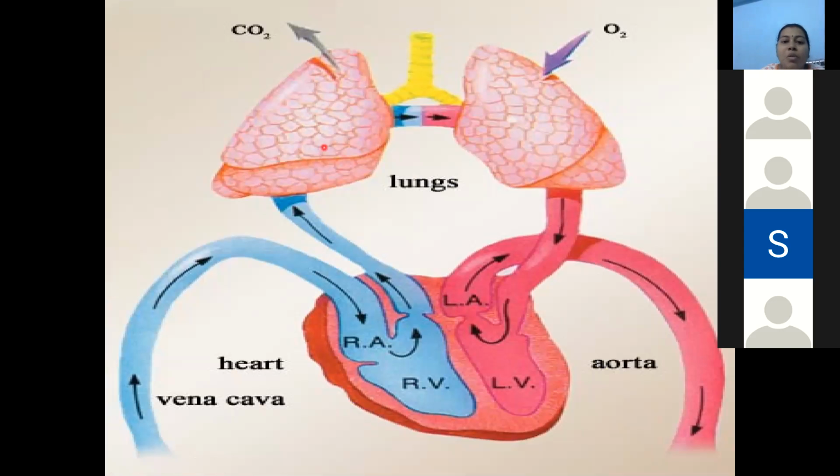Okay. Now here our lungs are going to purify the blood. Purification means what, students? Addition of oxygen to the blood and removal of what? Carbon dioxide from the blood. You all know, students, blood has the hemoglobin pigment. This hemoglobin pigment has the efficiency of carrying oxygen as well as carbon dioxide, so it helps in the carrying of these gases.